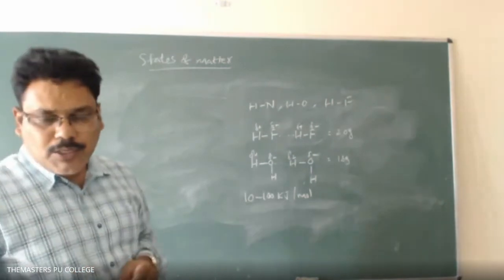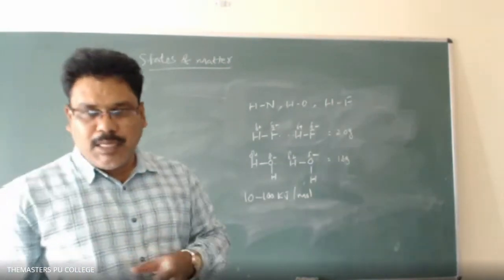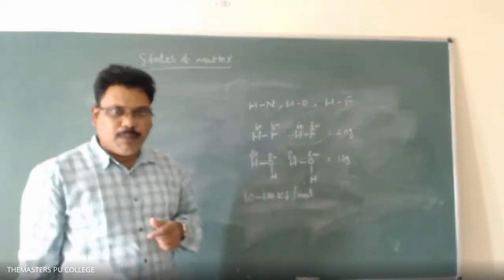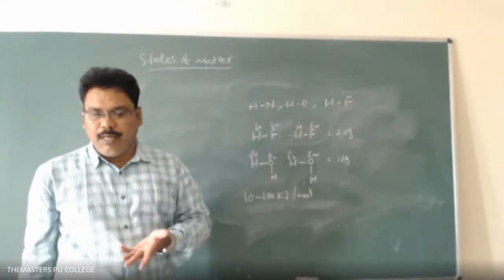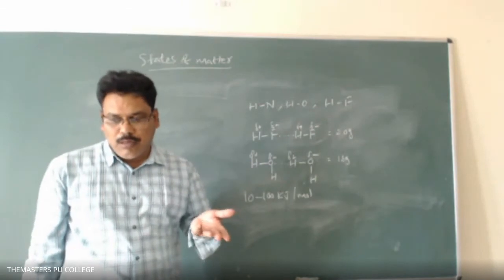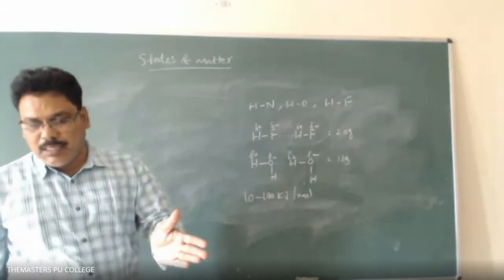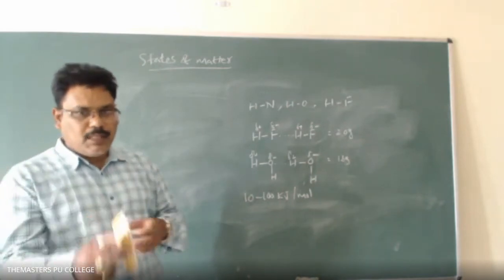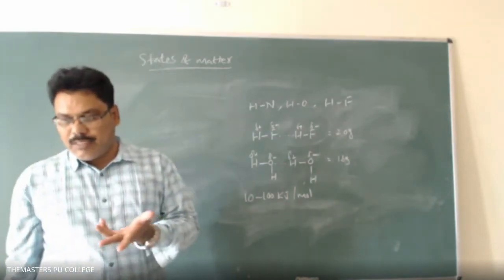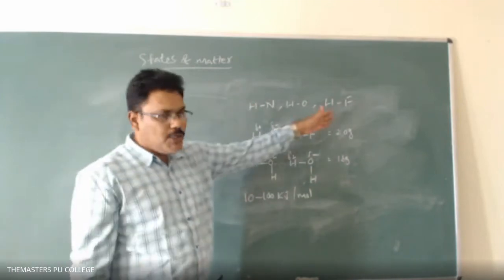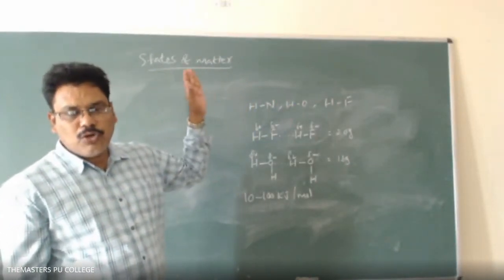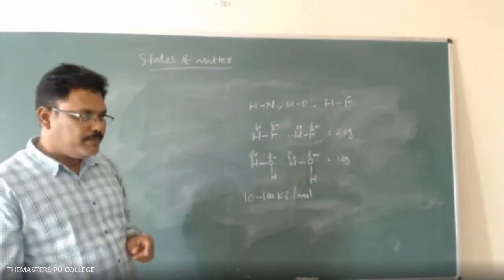In between the molecules, hydrogen bonding energy will be present between 10 to 100 kilojoules per mole. So it may be a minimum of 10 kilojoules per mole or a maximum of 100, or in between, like 20, 30, 40, 50, 60, depending upon the molecules.